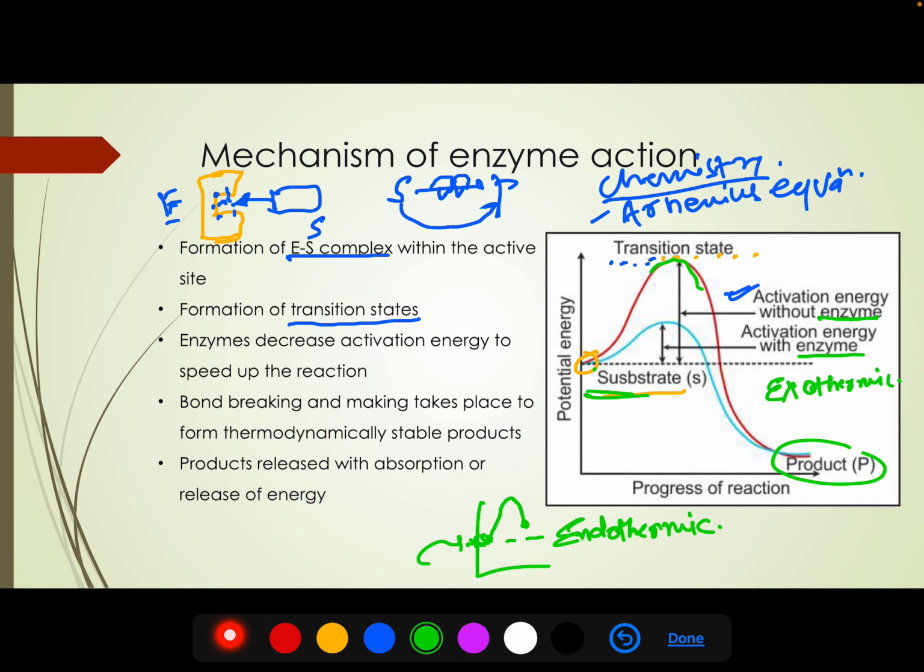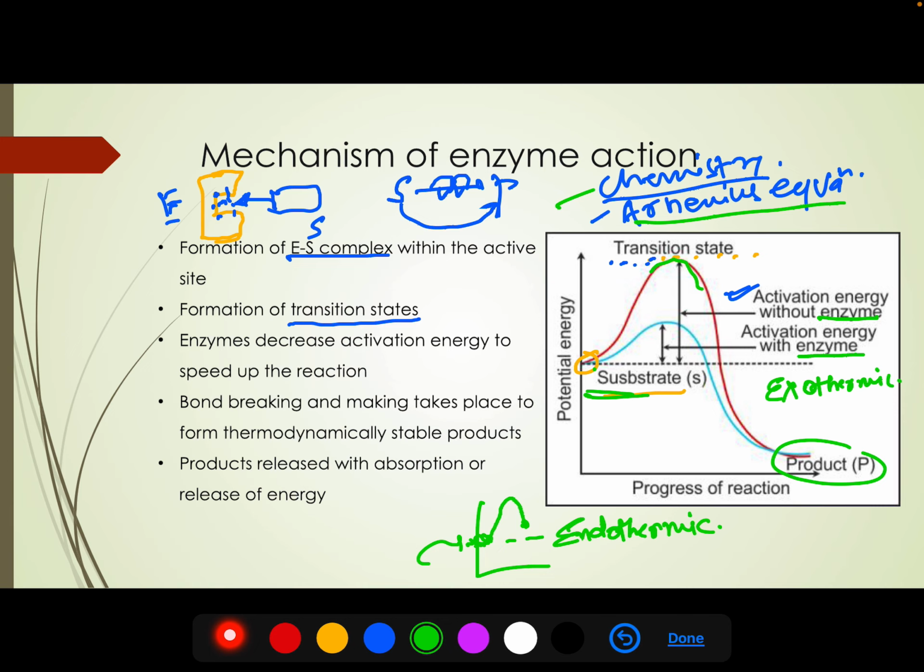Enzymes function by decreasing the requirement of activation energy, and activation energy is basically the energy required to increase the number of successful collisions in product formation. That we will see in class 12th chemistry, the Arrhenius equation, where the concept of activation energy is explained in detail. That was a part of chemistry, but we are in biology.